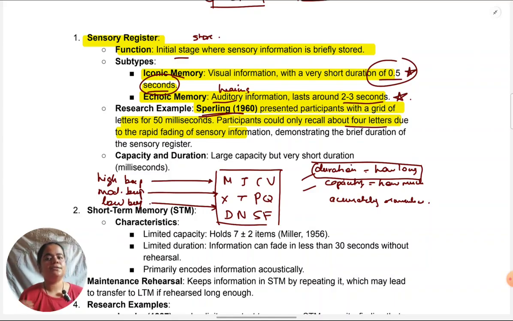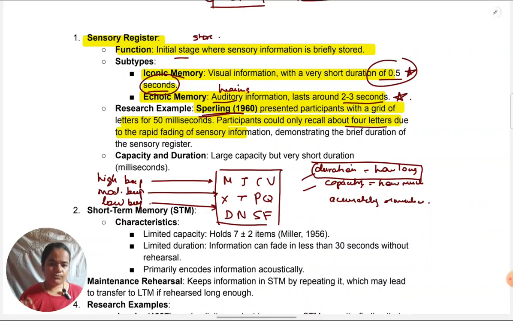Supposing you're asked to give a strength of the sensory register or even the multi-store model, you're doing your AO3 evaluation answer. You can say that studies like that of Sperling have proved that the sensory register, as discussed in the multi-store model, is accurate. The duration, at least, has been proved by this study.